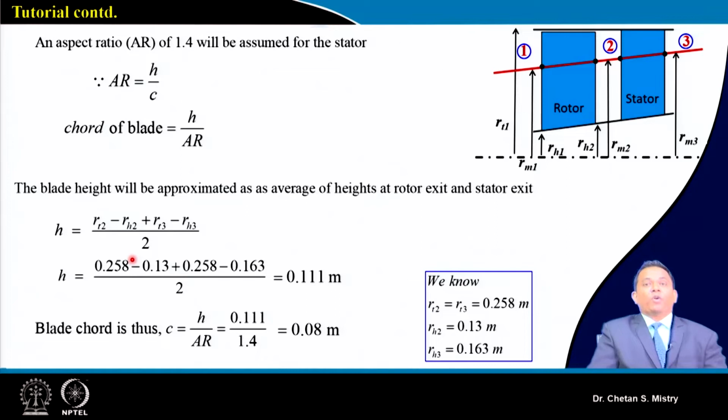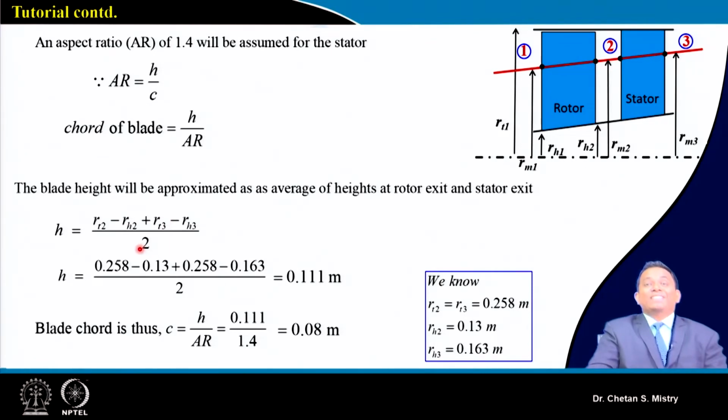This 1.4 is coming with certain assumption in order to get an idea of the chord of our stator. As we have discussed, we need to calculate our height based on entry height and exit height.